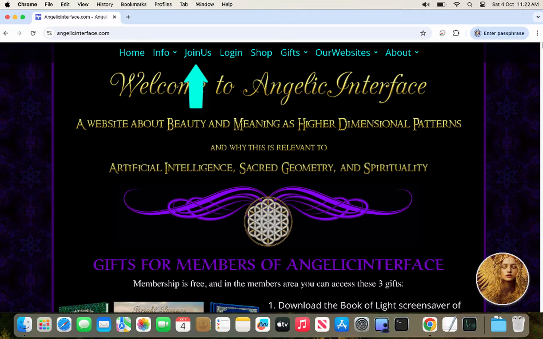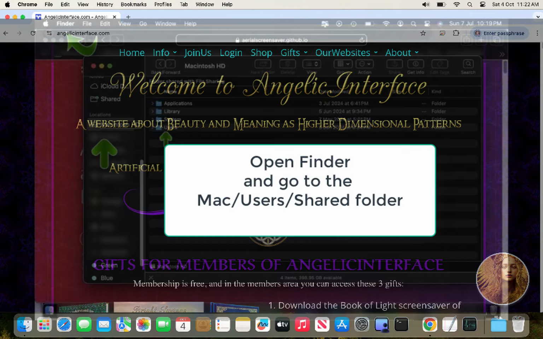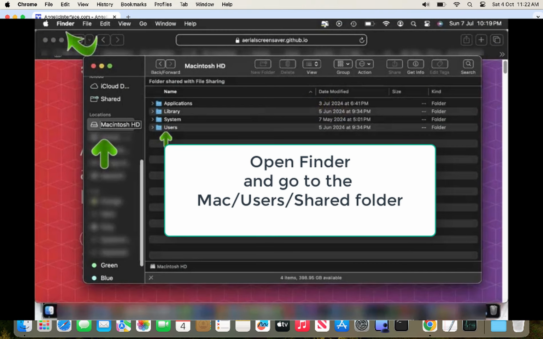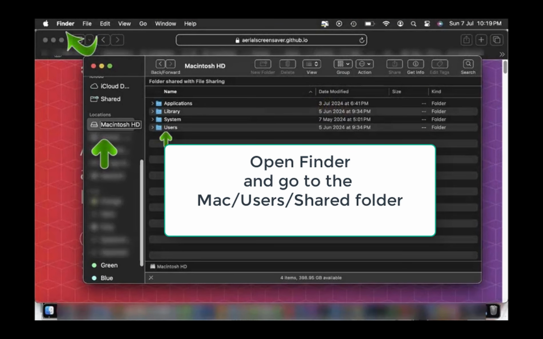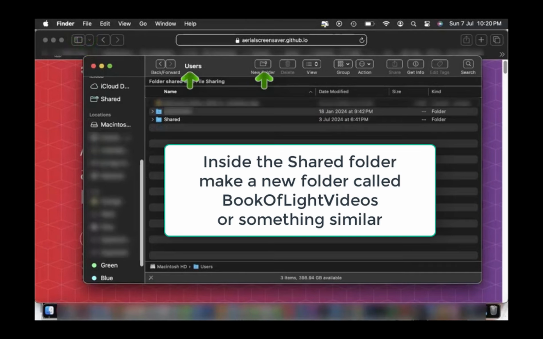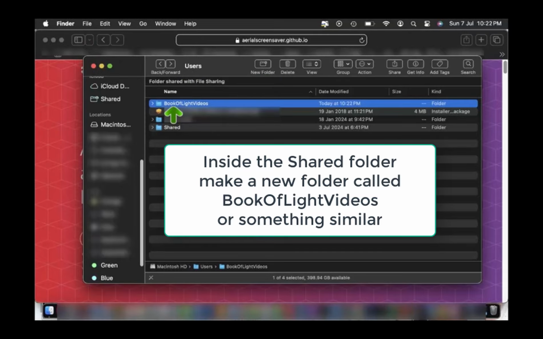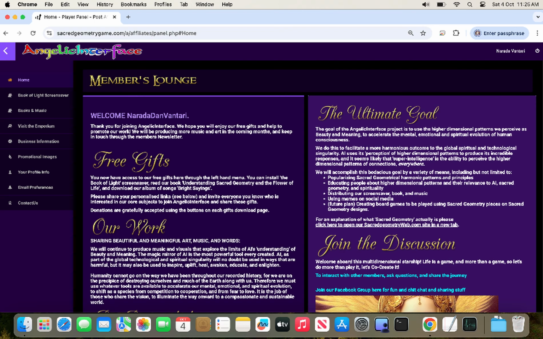Let's begin by creating the folder that you will save the video files into. Open Finder and navigate to the Macintosh Users Shared folder. Then go to the File menu at the top of the screen and make a new folder inside the Shared folder called Book of Light.